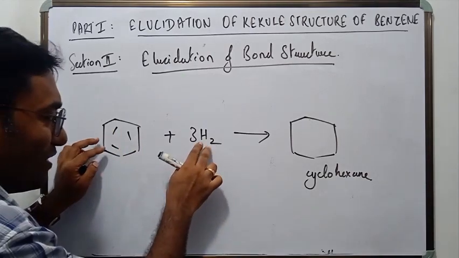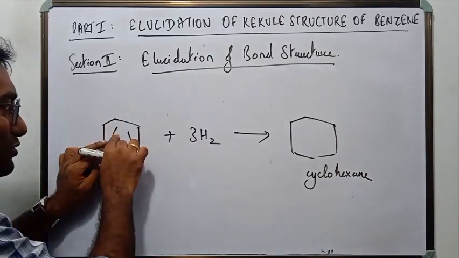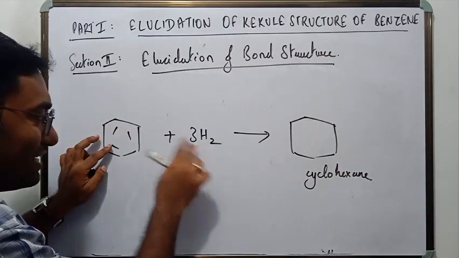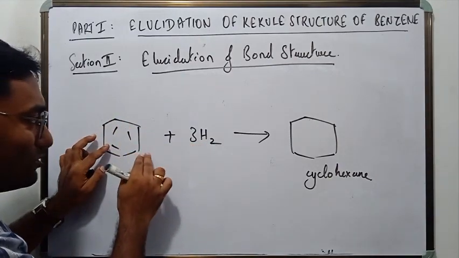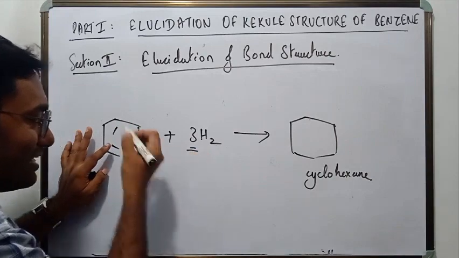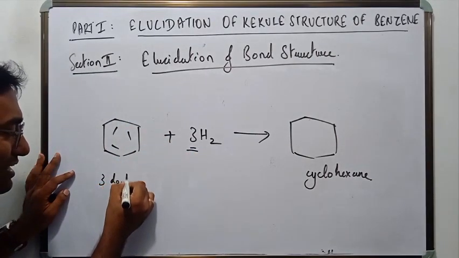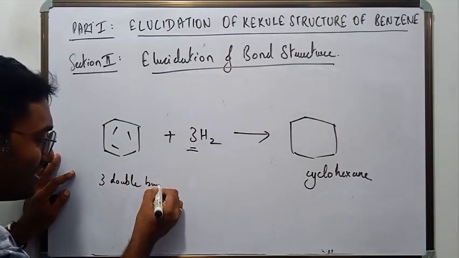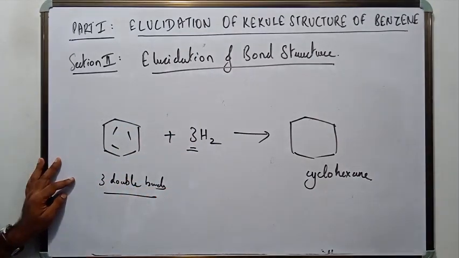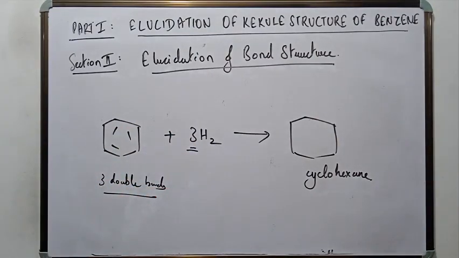Now one hydrogen molecule actually combines with one double bond. Three hydrogens would combine with three double bonds. So as three are needed, it means that there are three double bonds in the benzene ring. That is how we found out that there are three double bonds in the benzene ring.